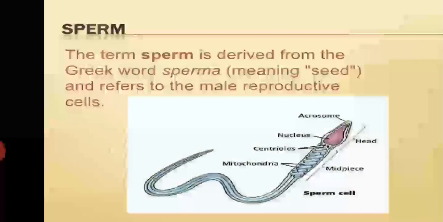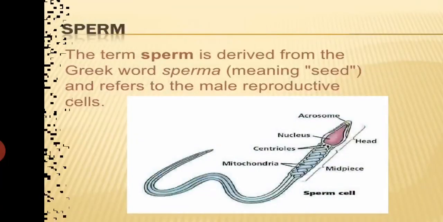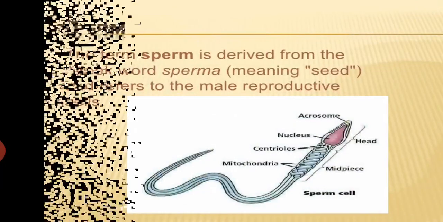Sperm. Sperm is called the male gamete. It is transferred from the male body to the female body for the process of fertilization. And you can see the structure of a sperm cell or male gamete.